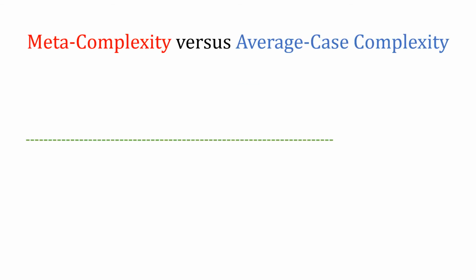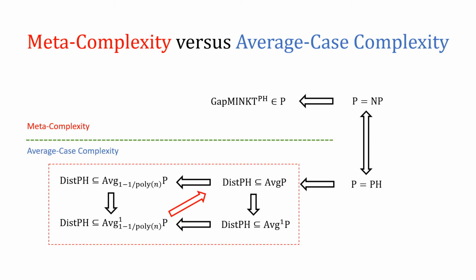Let me explain the relationship between open questions on meta-complexity and average case complexity. On the top half of the figure, I'm going to write statements on meta-complexity theory. And on the bottom half of the figure, I'm going to write statements on average case complexity. This is the same figure as before.